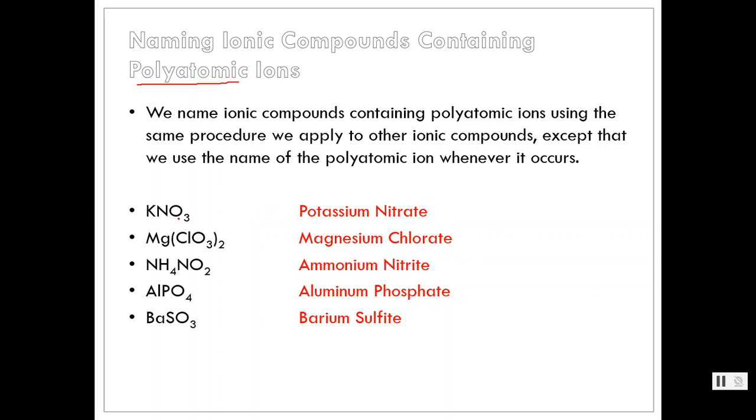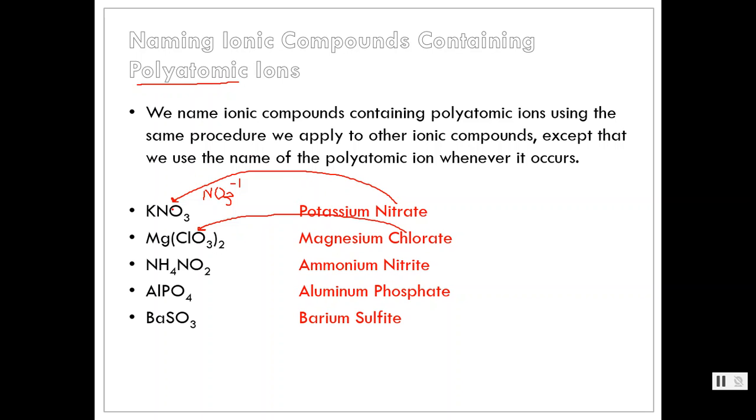So KNO3 is not potassium nitride, it's just potassium nitrate. And it's nitrate because NO3 is the polyatomic ion nitrate. Read that. MgClO3 is magnesium chlorate. Chlorate is ClO3, -2. Okay.